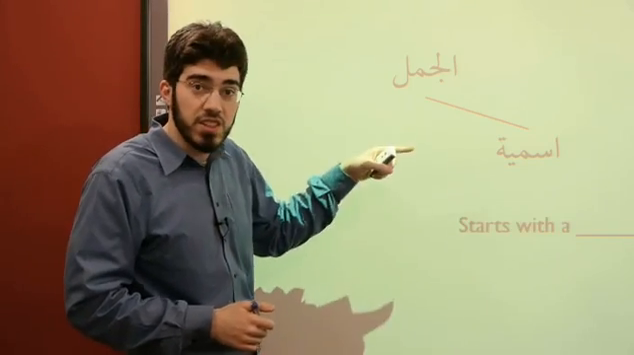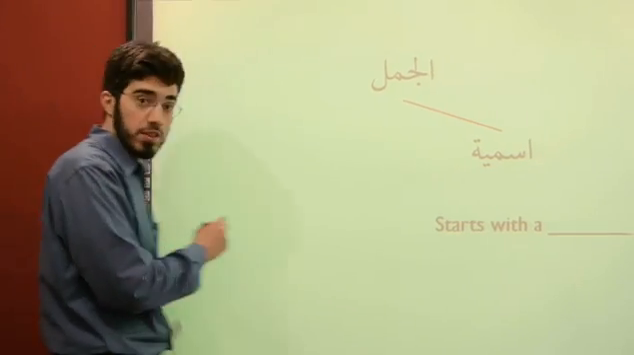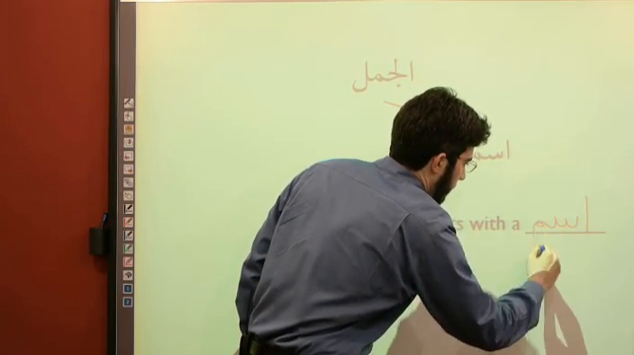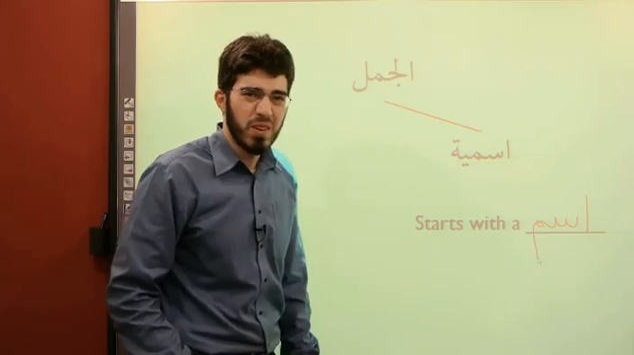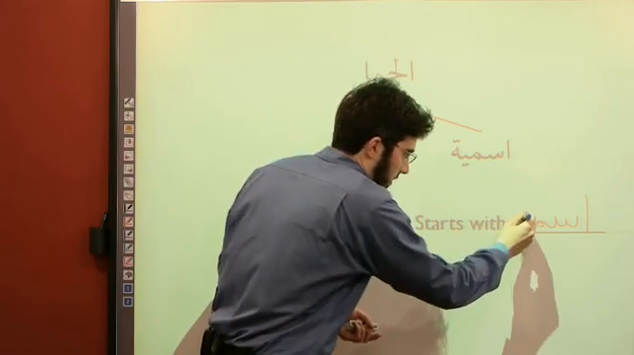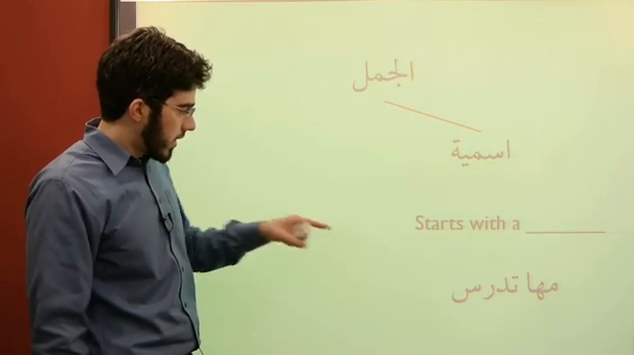The distinguishing feature of a Jumla Ismiya is that it starts with an ism. So I'll write the word ism here. And I guess technically, if you want to match it, you might say an ism, right? Because ism begins with a vowel sound. So I'll put a little n there. Good. Okay. Here's an example.